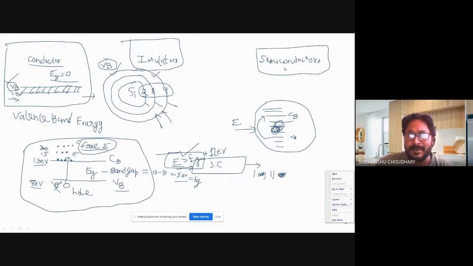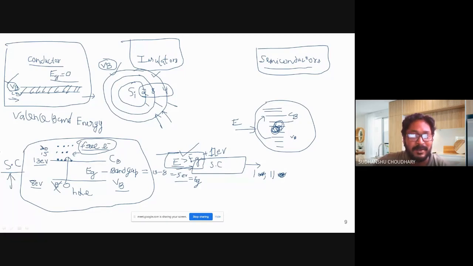Now coming on to semiconductors, as we have discussed, semiconductors have band gaps. This one is an example of a semiconductor. So a semiconductor always has a band gap. That means it will sometimes conduct and sometimes not conduct, as I said.